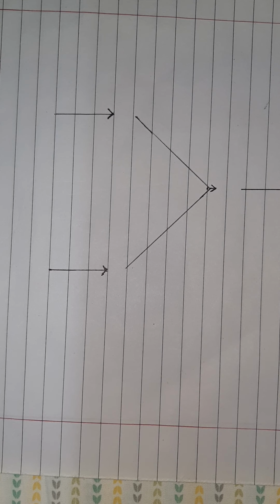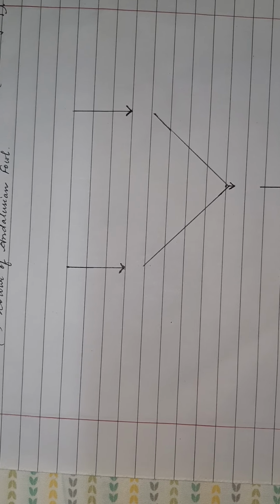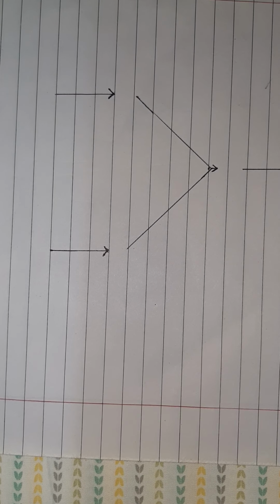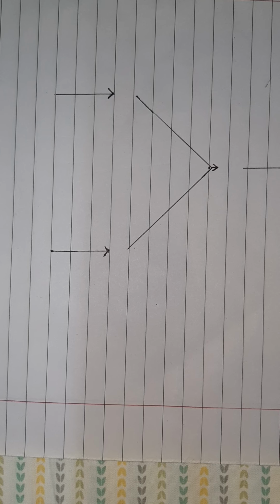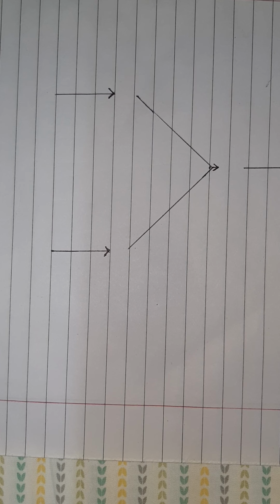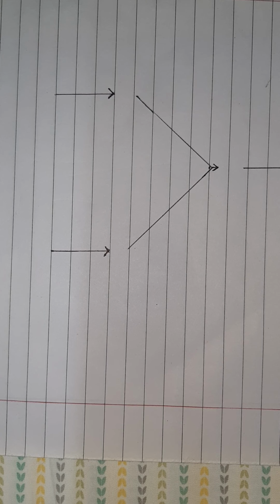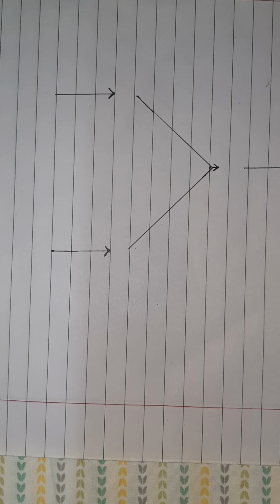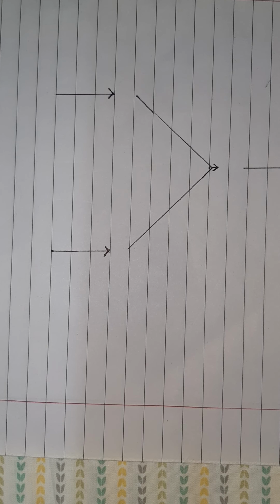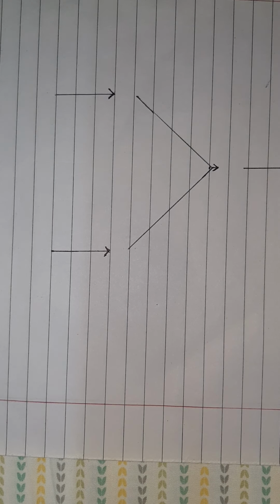When they are dissimilar, like one is capital T and another is small t, we call the condition heterozygous. Heterozygous means when an individual inherits different forms of a particular gene from each of his parents. Let's suppose capital T from the father and small t from the mother, or vice versa.